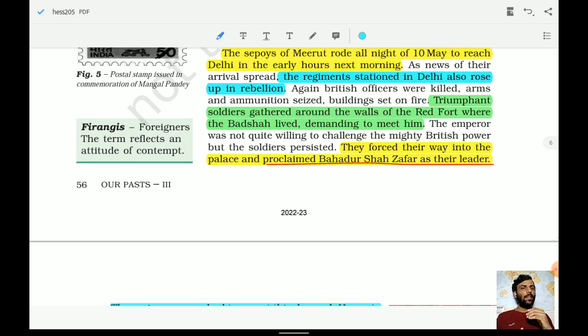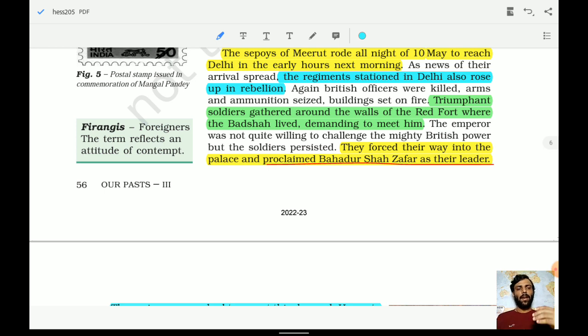And the regiment stationed in Delhi also rose up in rebellion as soon as they got to know that the different regiments had also proclaimed the revolt. So they also rose into the revolt, and the soldiers triumphantly gathered around the walls of the Red Fort where the Badshah used to live, demanding to meet him.